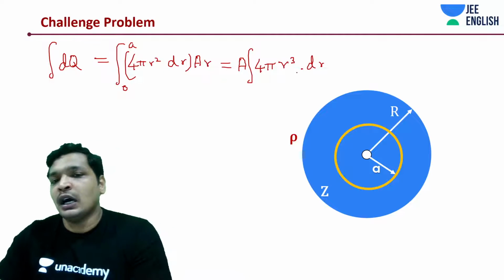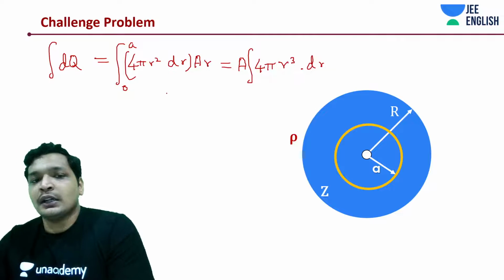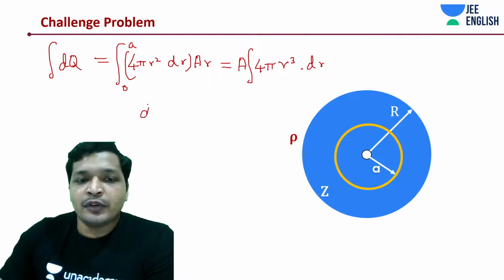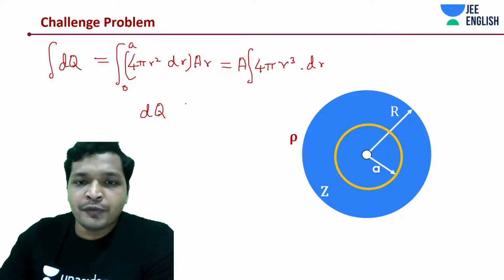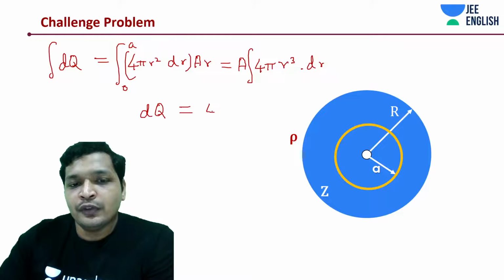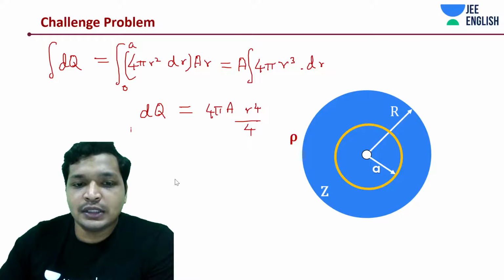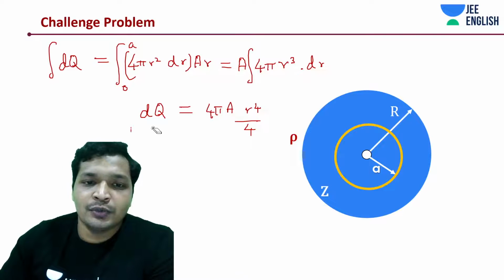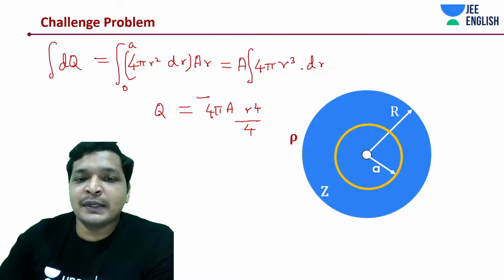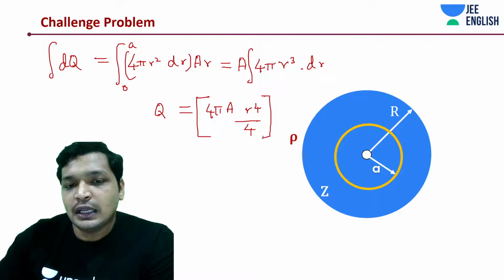So r cube dr, just integrate that r cube. What would you get? You would get r to the power 4 divided by 4, so 4 pi a into r to the power 4 by 4. There's no more r cube, this is integrated. Now this varies from a distance 0 to a, sorry.